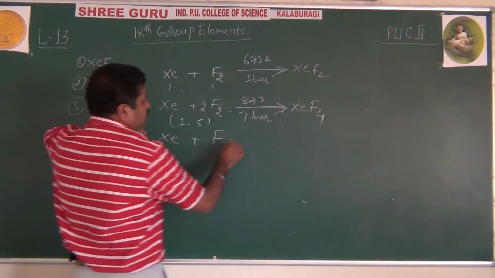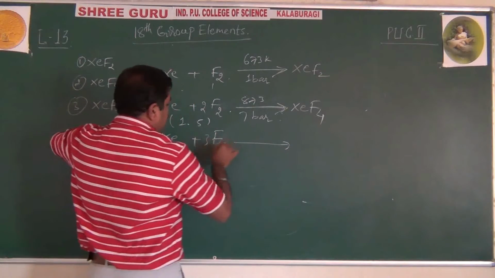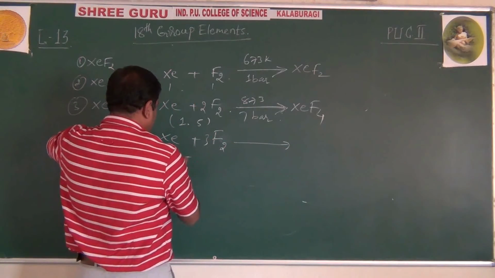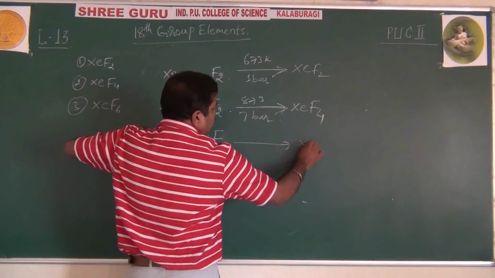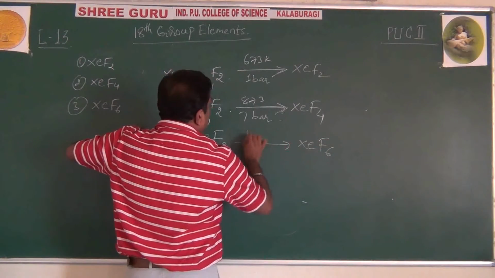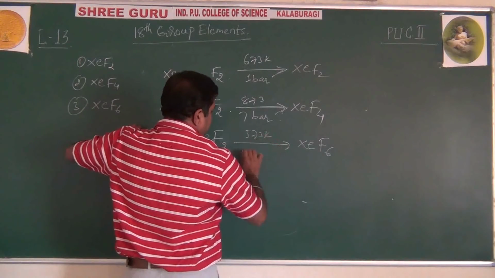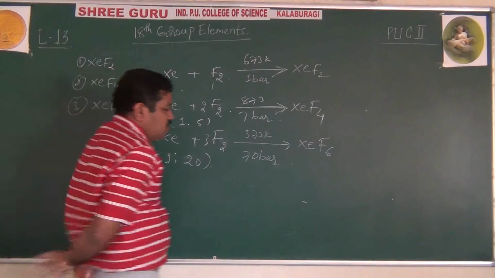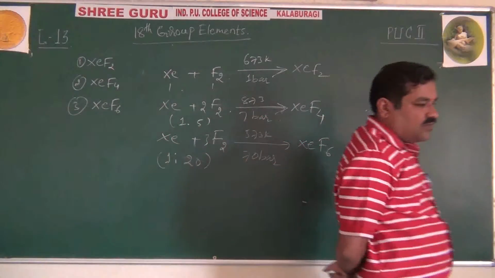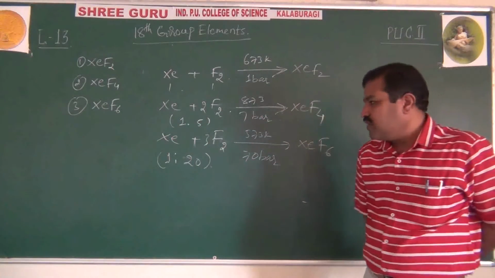And this one with 3 moles, 1:20 by bar, they are mixed up. You get xenon hexafluoride at 573 Kelvin, but at 70 bar pressure. As pressure increases and temperature decreases, you will form xenon hexafluoride.